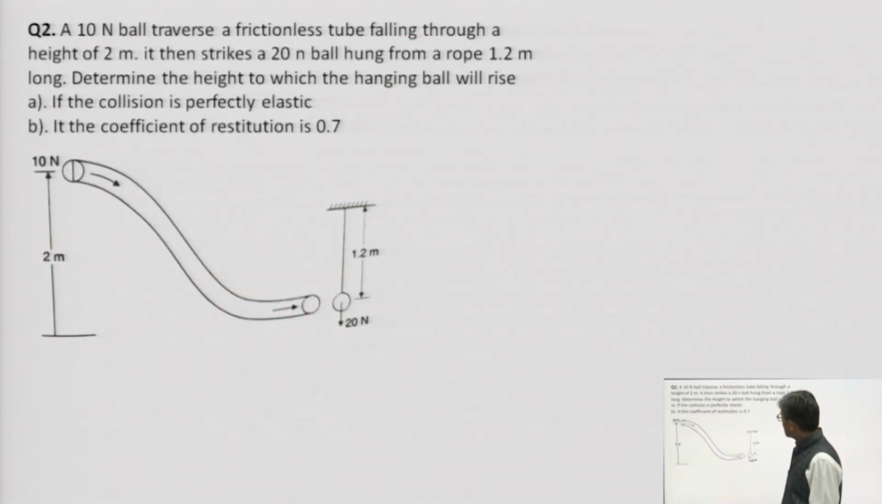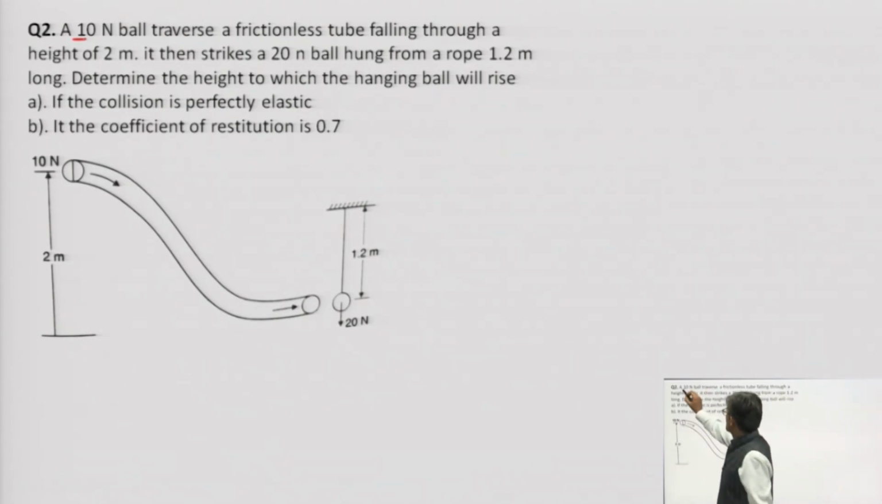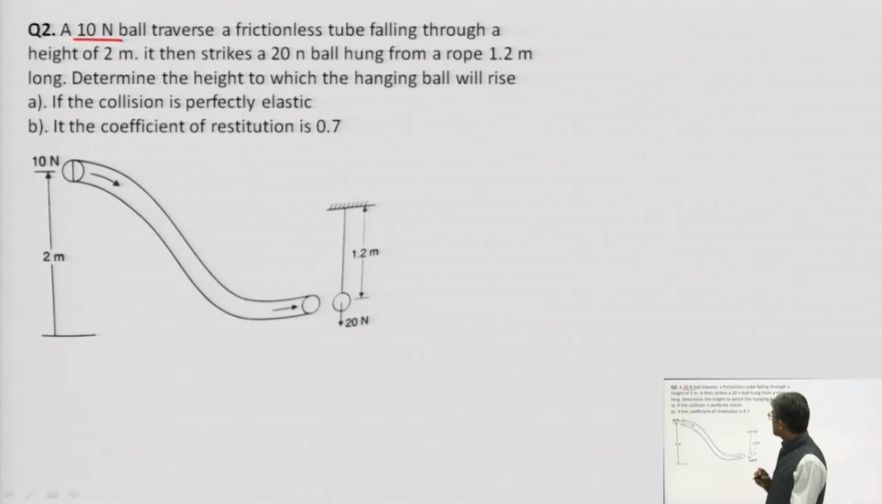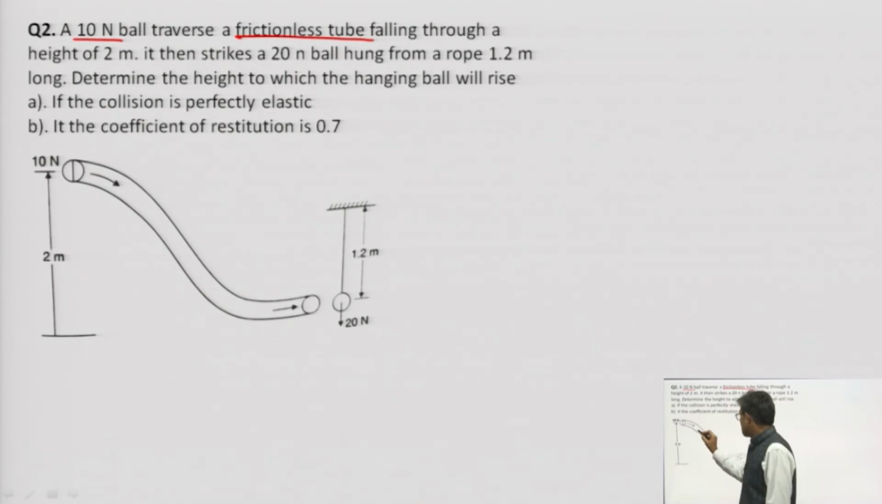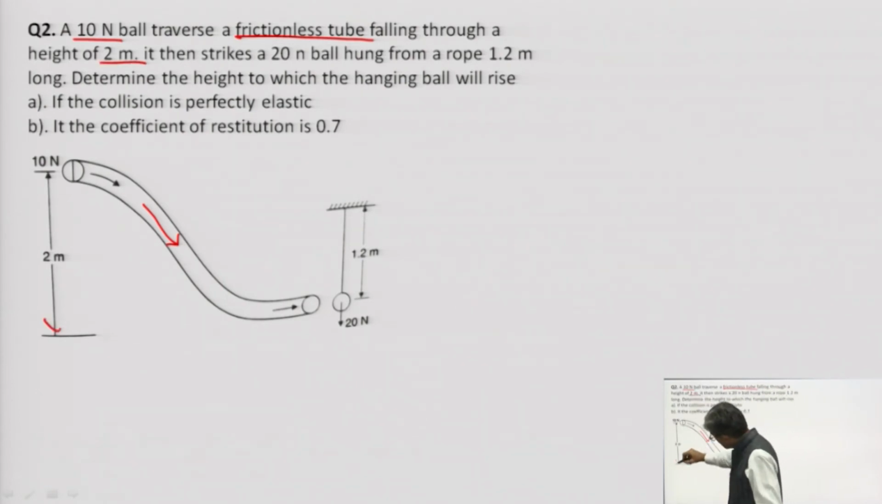So, let us do one more question. In this question, a ball of weight 10 kilonewton traverses a frictionless tube. Frictionless means there is no need to consider the forces in contact between the tube and the ball. It is falling through a height of 2 meter, so this height is given to us as 2 meter.